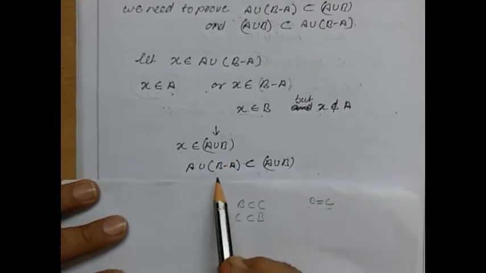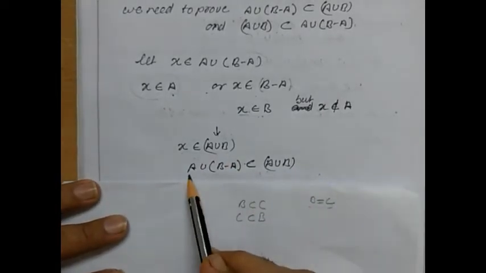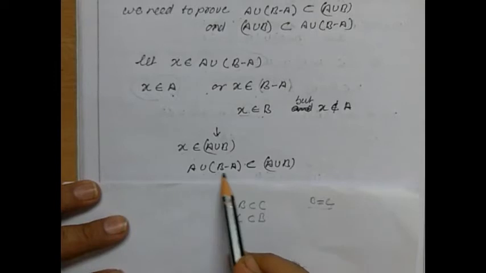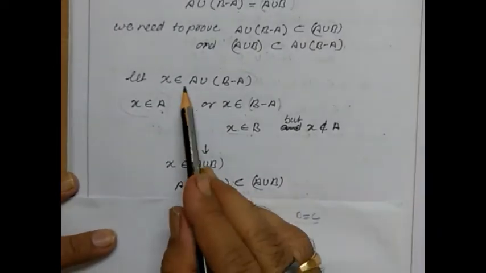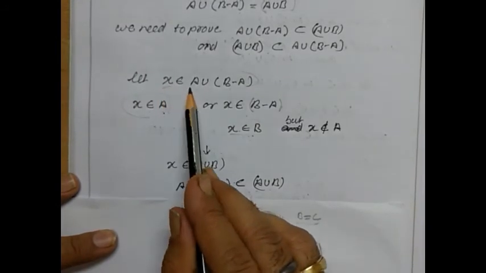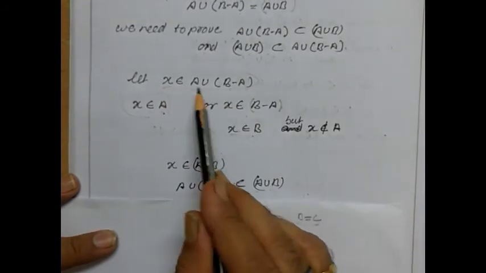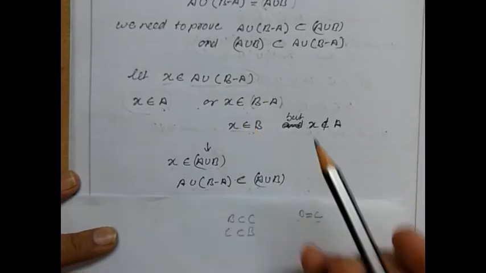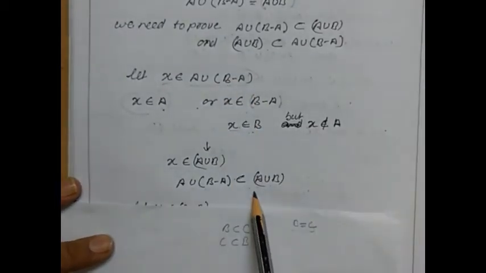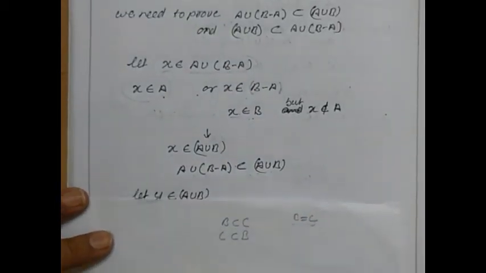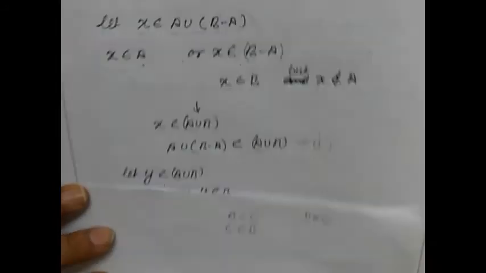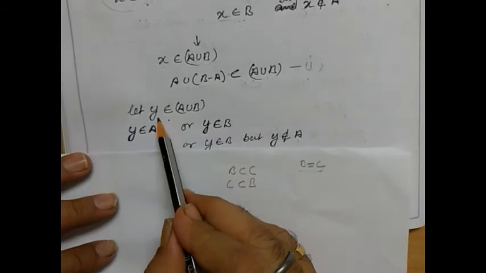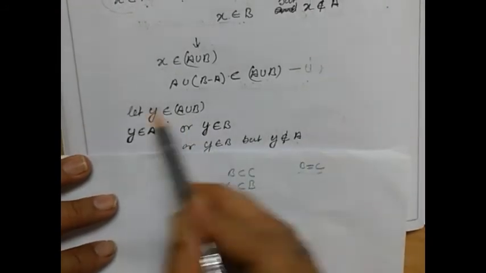And here we can say that A union of B minus A will be a subset of A union B. We started with the element x belongs to the union of A and B minus A. So this has become a subset of A union B, or not? So here we have got the first statement, and in the second statement you see that y belongs to A union B. We are just moving the other way. So y belongs to A union B.